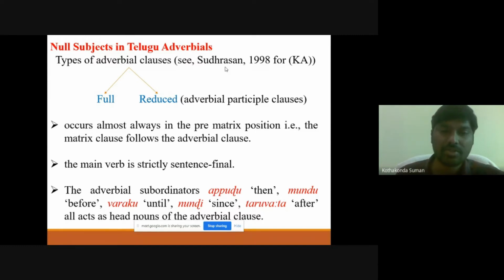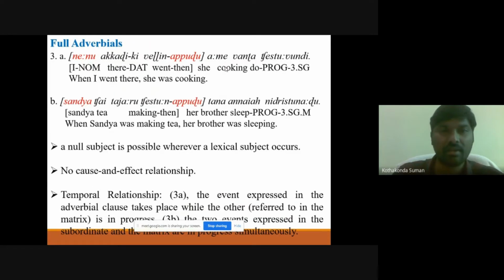Adverbials occur almost always in the preposed position, which means before the main clause we find the adverbial clauses, and the main verb is strictly sentence final in this language. There are some adverbial subordinators like appudu, when, mundu, before, varaku, until, nundi, since, tarvata, after. These are some of the subordinators in Telugu.